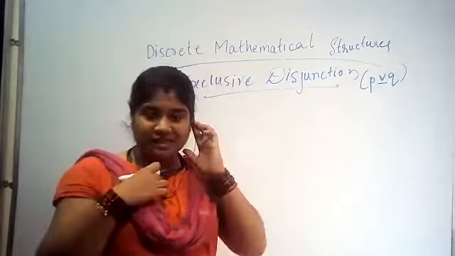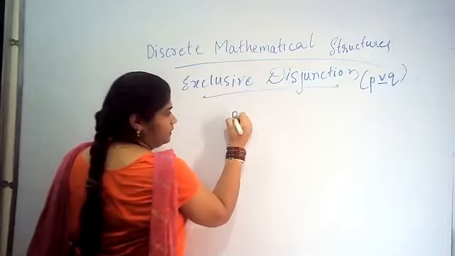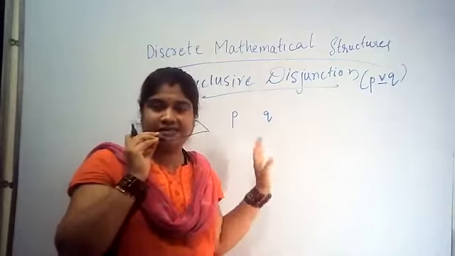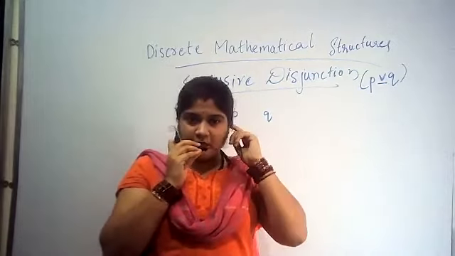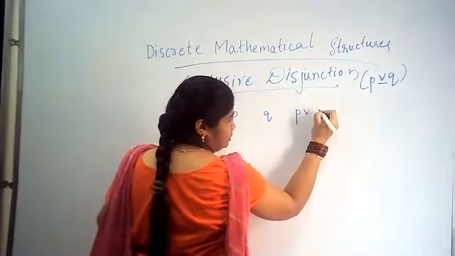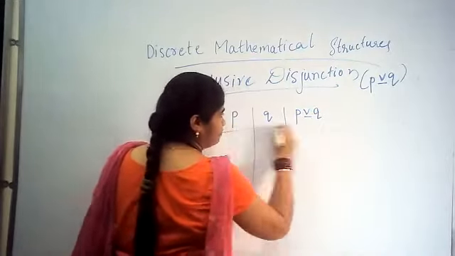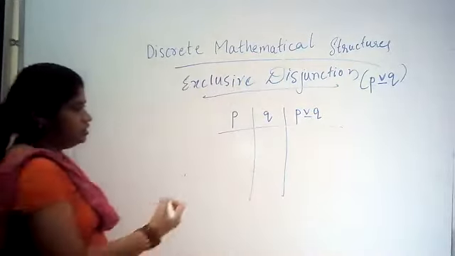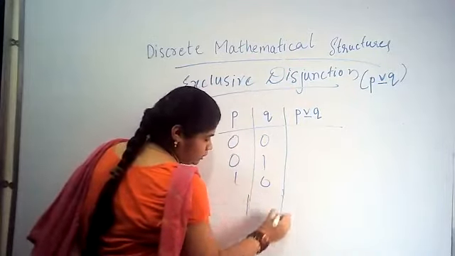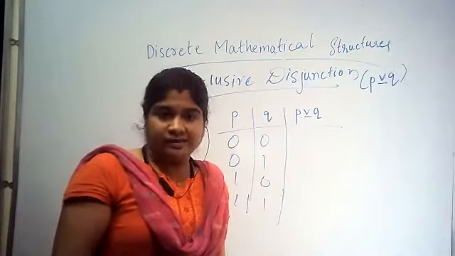What is that? We will see in the next class. See here, consider the truth table. I will explain the truth table today with an example, and in the next class I will explain it further. P, Q, exclusive disjunction, as usual 0 0, 0 1, 1 0 and 1 1.